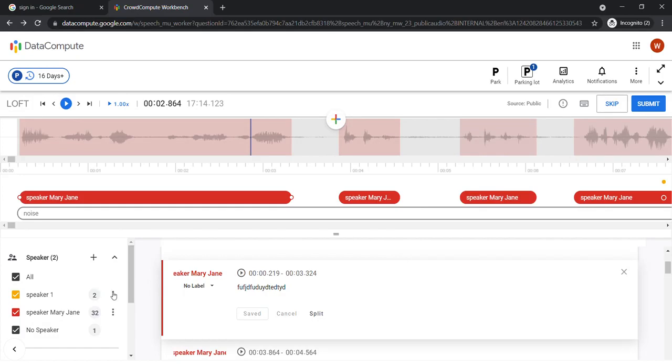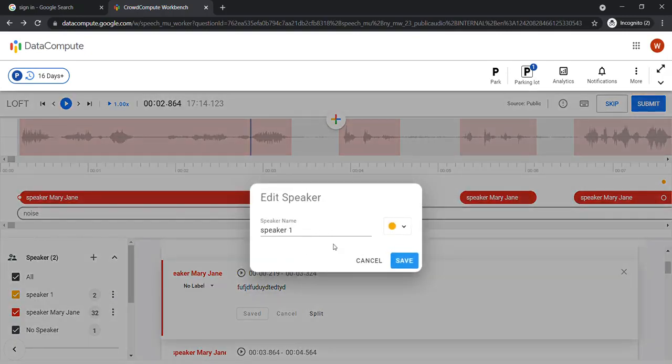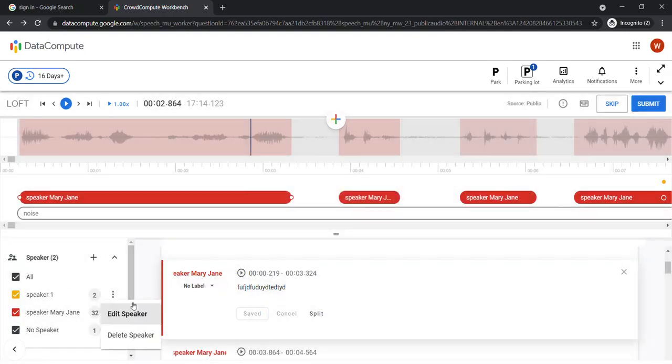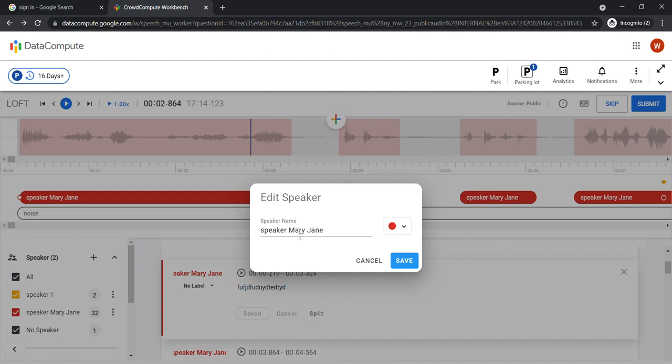And the first letters of the first name and last name should be in capitals, like this. We add M and J in capitals.